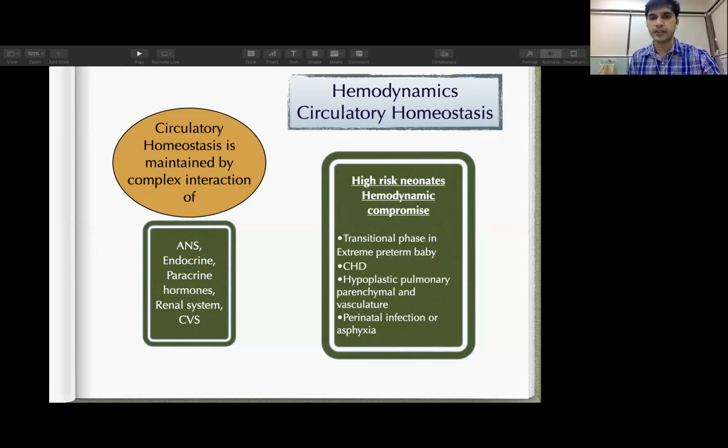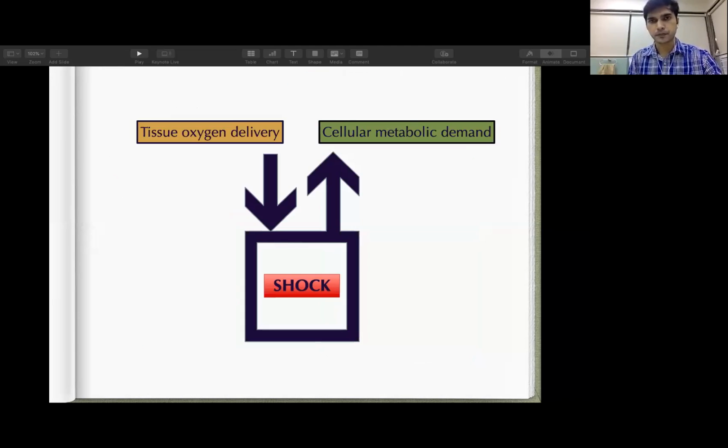Also neonates with congenital heart disease, neonates with hypoplastic pulmonary parenchyma or problems with the vasculature, and neonates with perinatal infection and asphyxia. So we have to be vigilant. The history is very important when dealing with these neonates, to have an idea about which baby is going to crash or is more vulnerable to developing hemodynamic compromise.